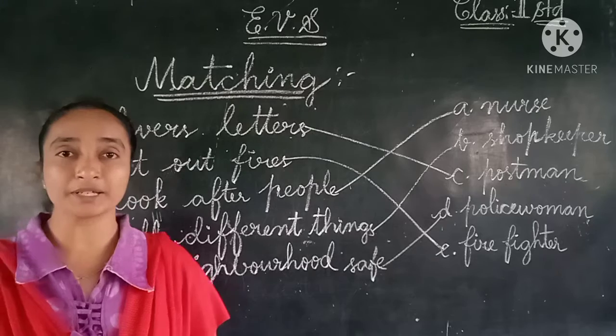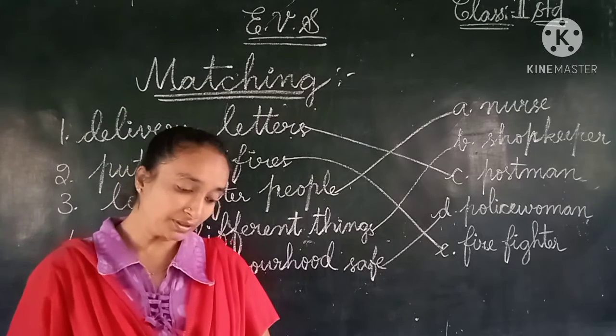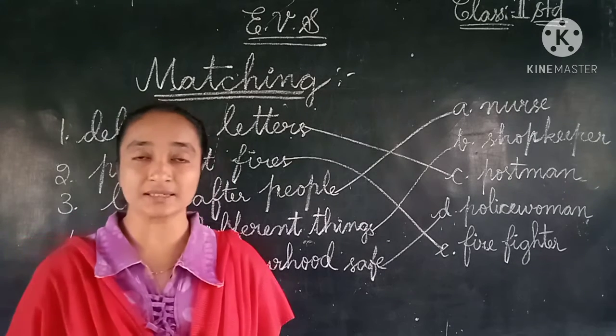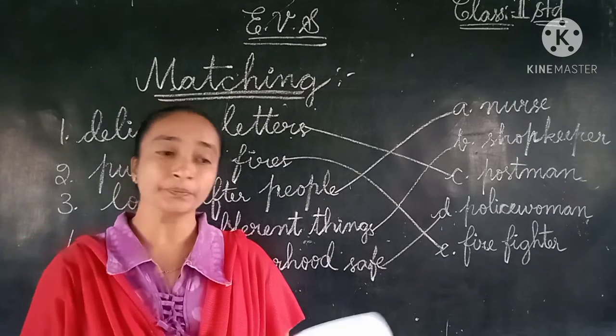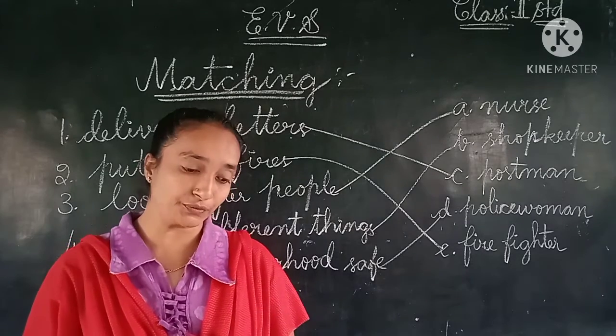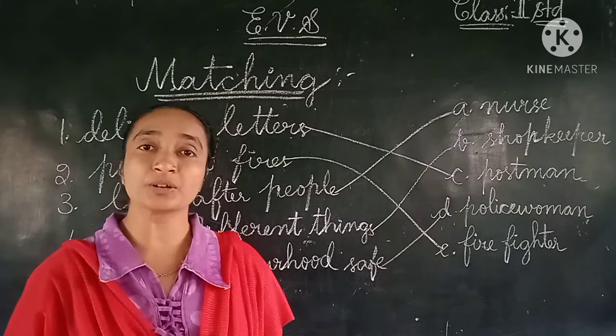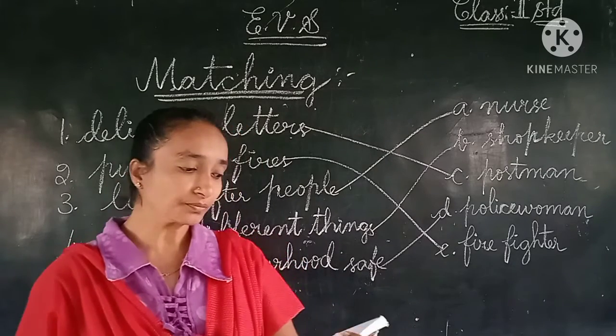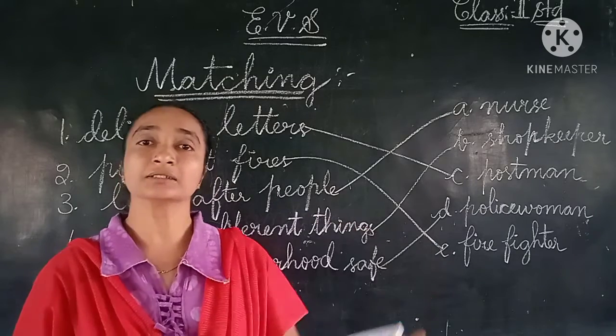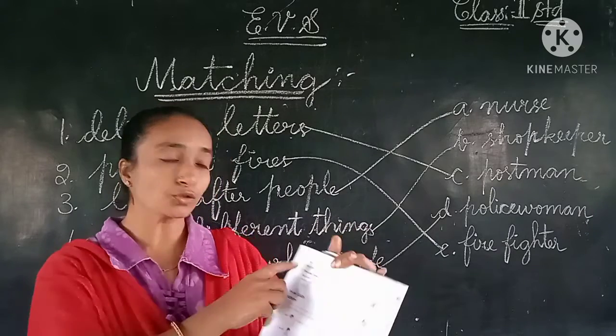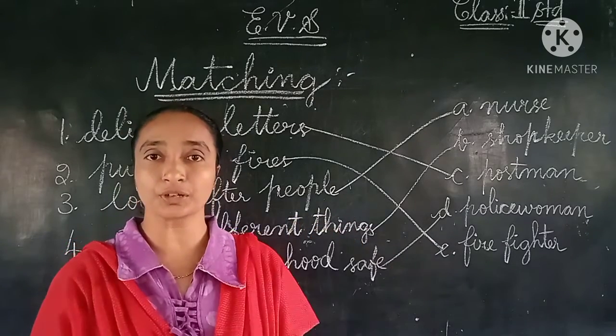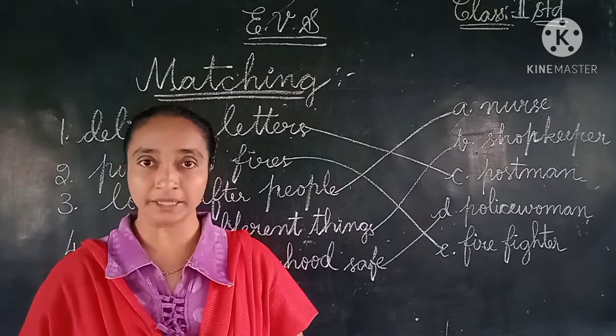So here we have completed the two Romans. Children, here for the third Roman they have given question answers. This we can complete later. Now turn the page, that is page number 192. Here we have the think and answer. Two more questions they have given here, children. The total is 5. So this we will complete later.